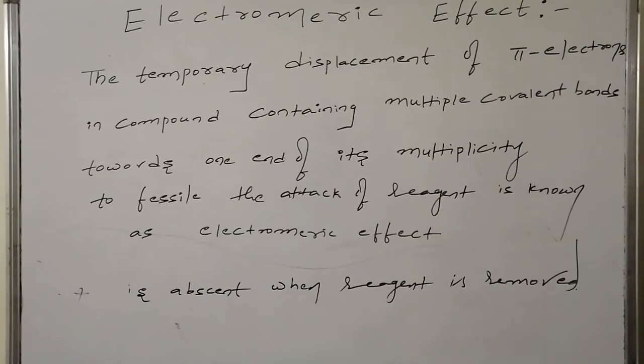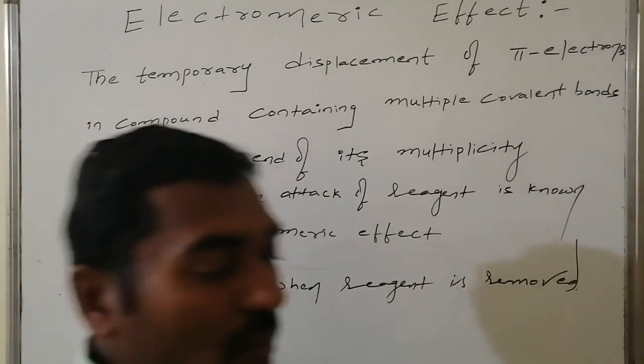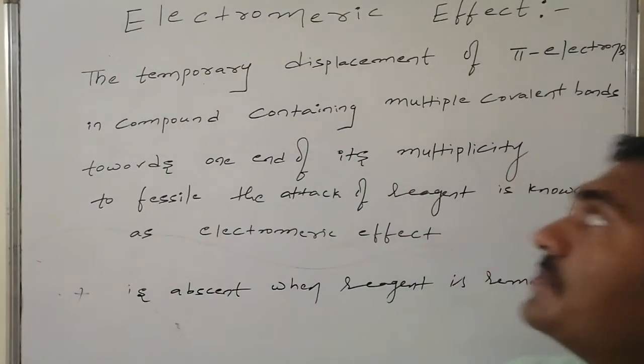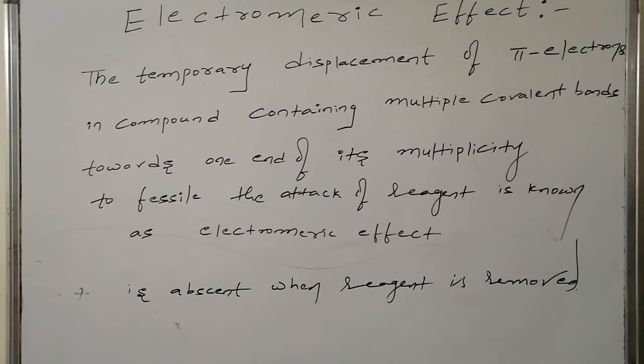Yes, we can define the electromeric effect as the temporary displacement of pi bond electron density, the pi electron cloud, in compounds containing multiple covalent bonds, towards one end of the multiple bond, to facilitate the attack of a reagent.